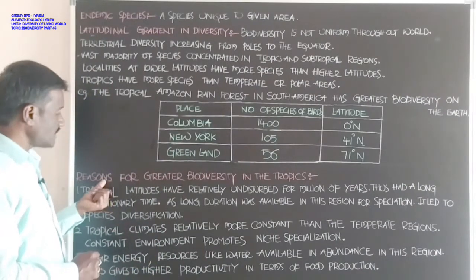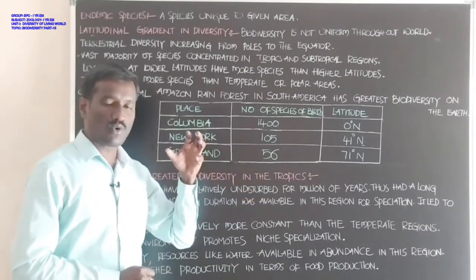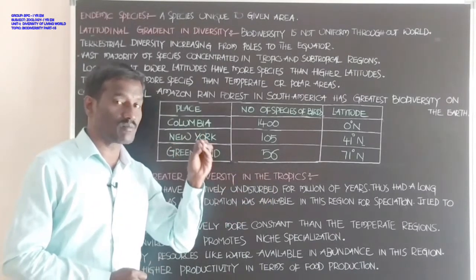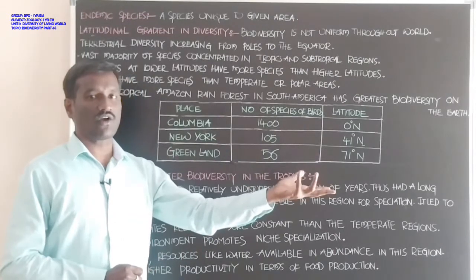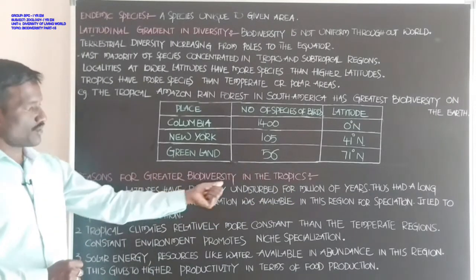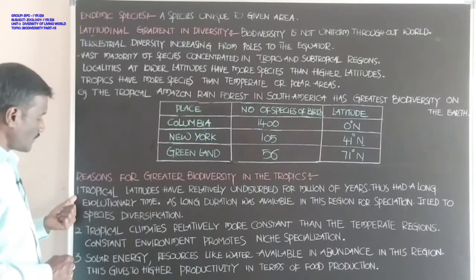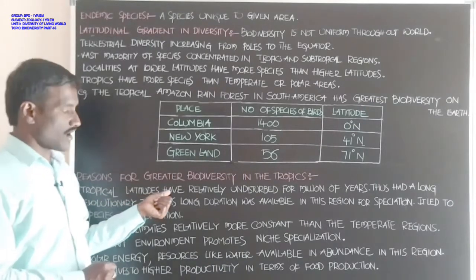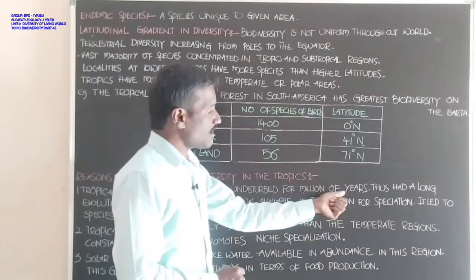Next, reasons for greater biodiversity in the tropics. The tropics show greater biodiversity. What are the reasons? There are three. The first is that tropical latitudes have remained relatively undisturbed for millions of years.